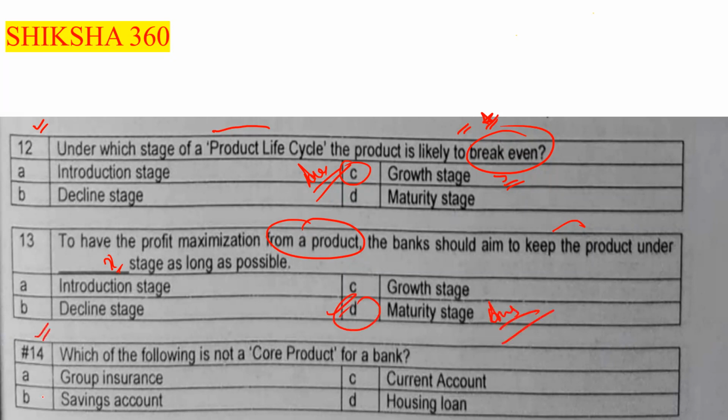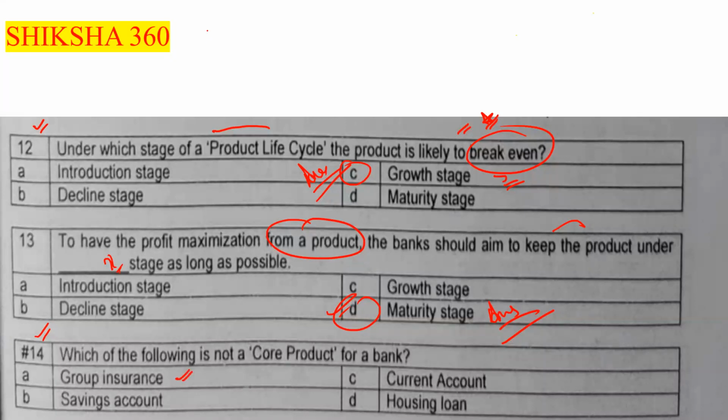Now move to question number 14. Which of the following is not a core product? I think we have already discussed the core product in yesterday's session also. First one is group insurance, second one is the savings account, third one is the current account, fourth one is the housing loan. So option number A is the answer, that is group insurance. It is not a core product.